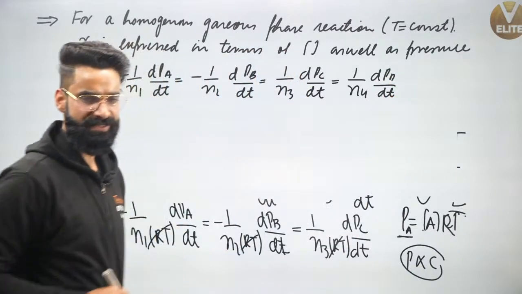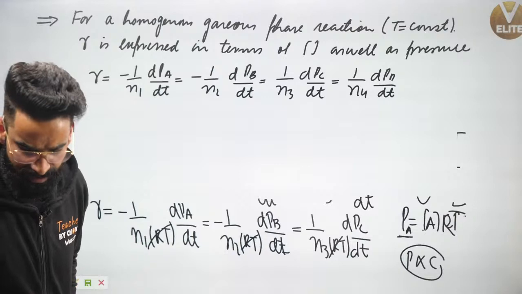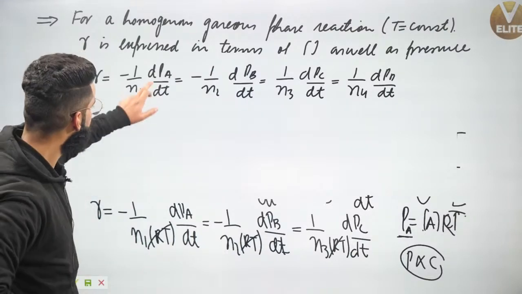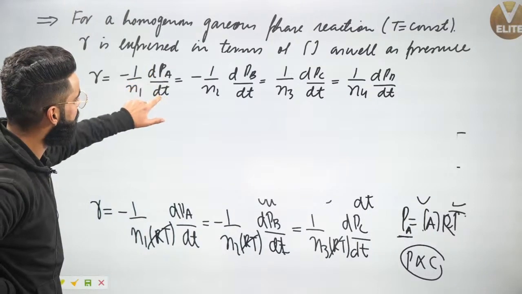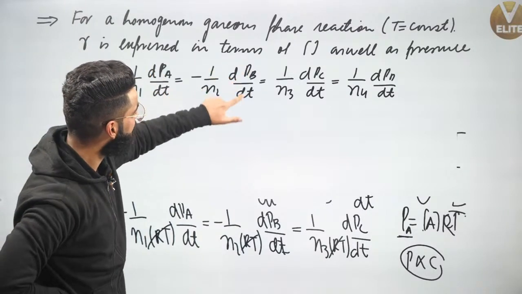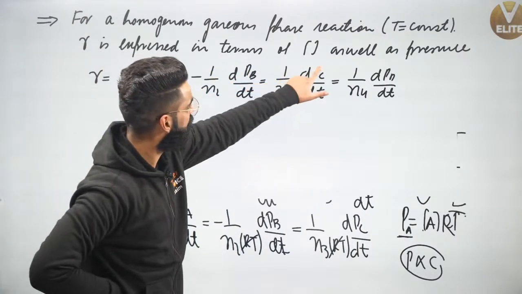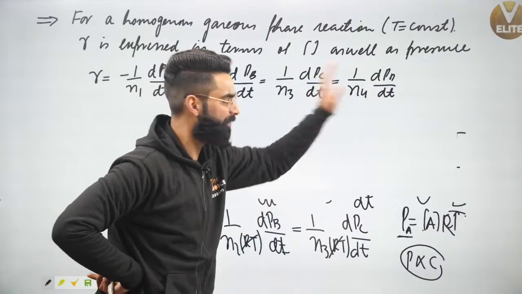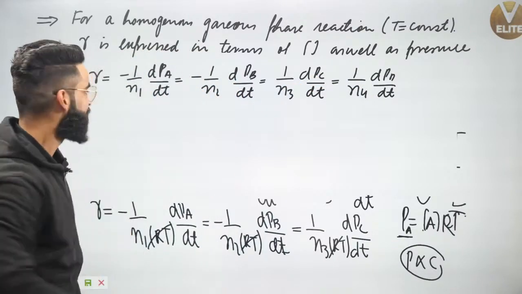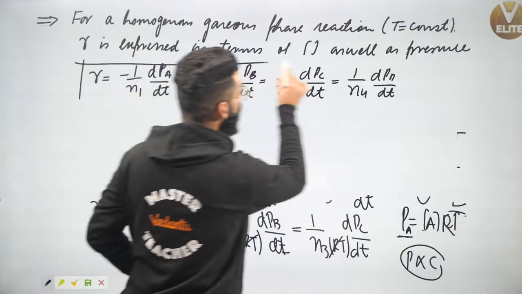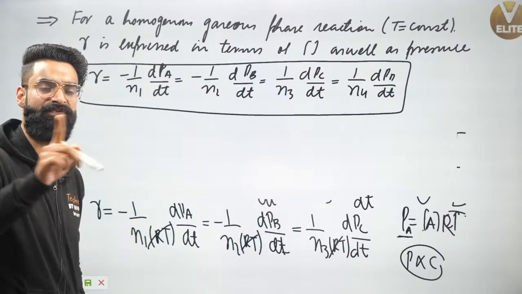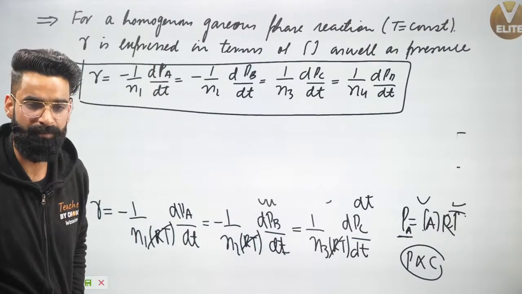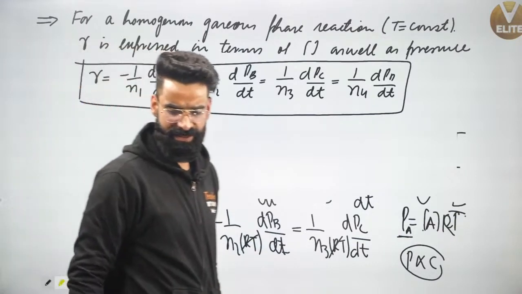Yes, now you need to understand the terminologies. What are the terminologies all about? See, d of PA is going to be the change in the partial pressure of A in the time interval dt, change in the pressure of B in the time interval dt, change in the pressure of C in the time interval dt, change in the pressure of D in the time interval dt. This is one more way by means of which you can write the differential form for the homogeneous gaseous phase reaction at constant temperature.